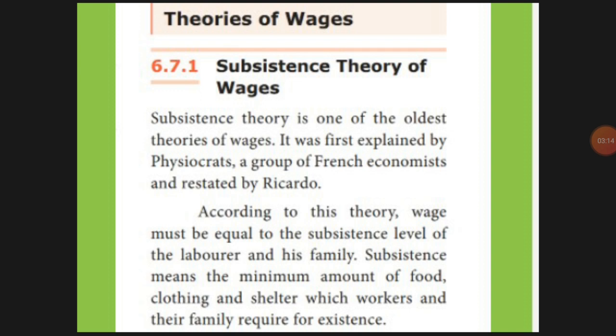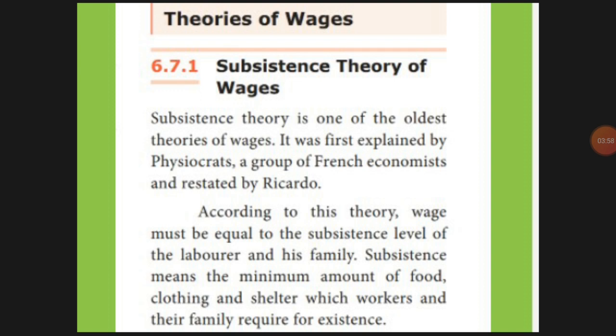So in that also, if you are paying higher wages to a worker, he will become sophisticated. Then according to the economists, if he is sophisticated, living a luxury life, then the family will expand. That means it leads to overpopulation. If overpopulation keeps happening, labor also increases. Where 10 people were working, now 20 members start working, so there is excess labor. Then automatically your wage will decrease, they say.